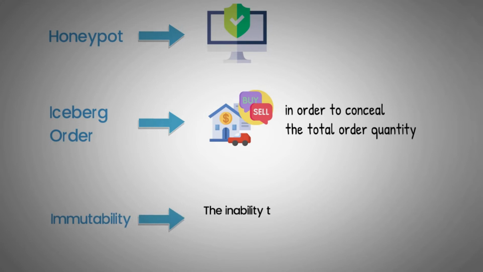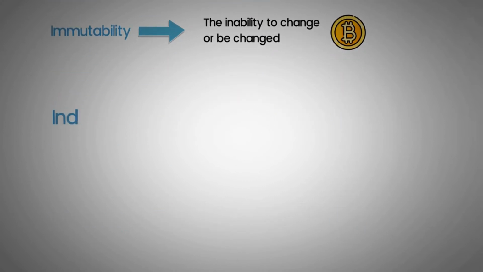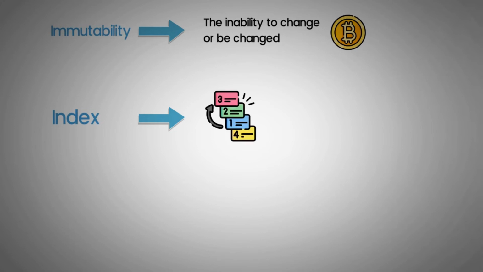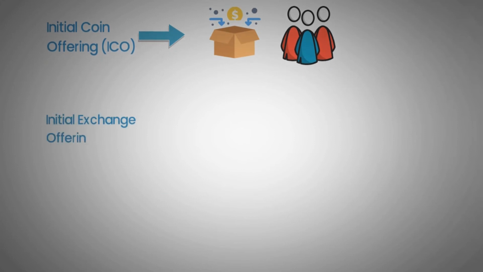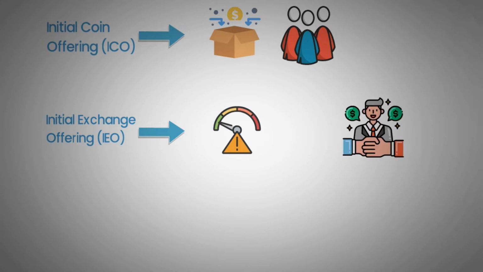Immutability: the inability to change or be changed, one of the core features behind Bitcoin and blockchain technology. Index: a financial instrument used to track the price value of a given asset or basket of assets. Initial coin offering, or ICO: a fundraising method in which new projects will sell their cryptocurrency to investors. Initial exchange offering, or IEO: a fundraising method designed to reduce the risk for token purchasers by introducing a trusted intermediary between the project team and the user.